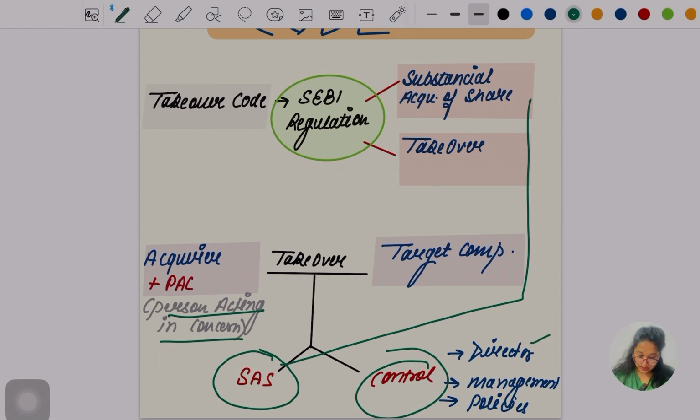Control of what? The majority of the directors are appointed by whom? By the acquirers. Or control by the management, I mean they are taking over control of the management or policies. Control can also be possible by making policies. So if control is by the acquirer through takeover, of whom? Of the targeting company. So first, the acquirer with PAC. PAC means person acting in concert. I'll tell you what the meaning of PAC is, let's keep a little patience, okay?